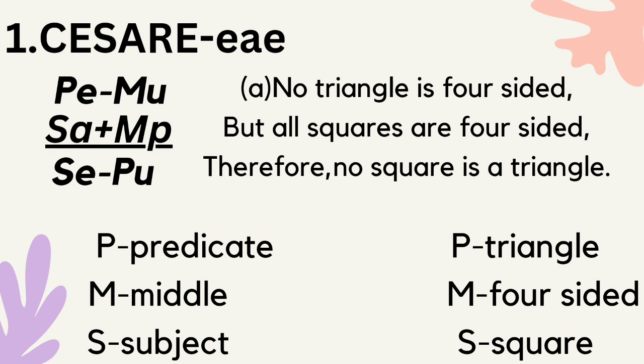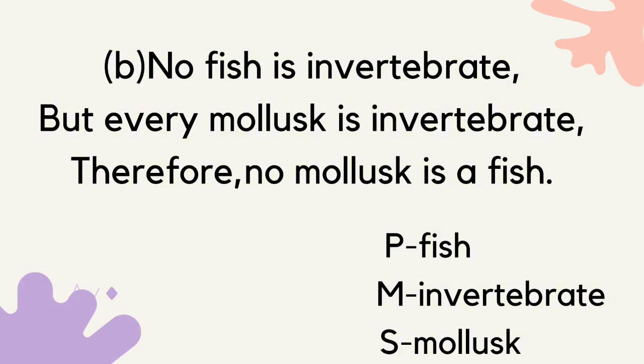So, example, no triangle is four-sided, but all squares are four-sided. Therefore, no square is a triangle. No fish is invertebrate, but every mollusk is invertebrate. Therefore, no mollusk is fish. So fish is predicate, then invertebrate is middle, and mollusk is subject.